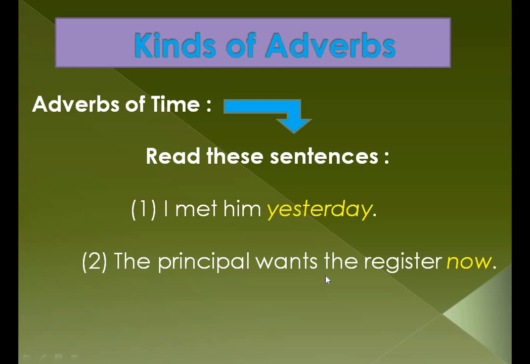Next, the principal wants the register now. In this sentence, now is the adverb which is modifying the verb wants. It tells us when the principal wants the register. And in the first sentence, it tells us when I met him. So these adverbs answer the question when. They are called adverbs of time.